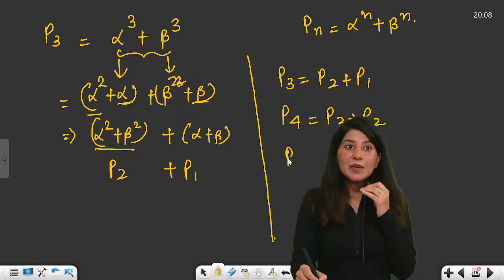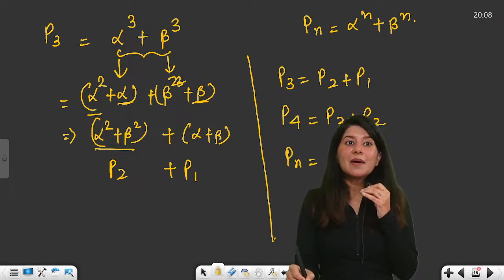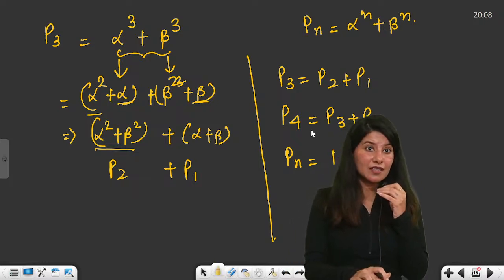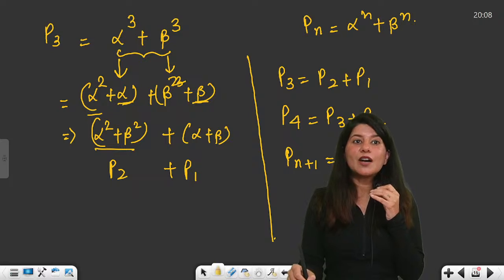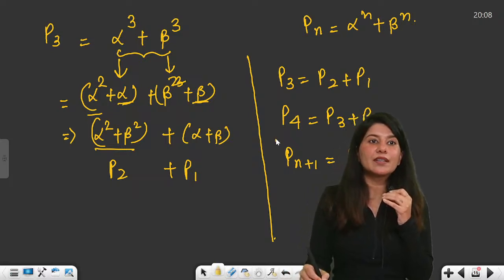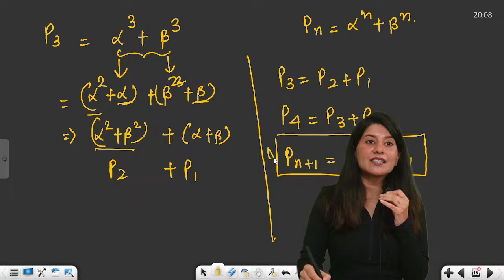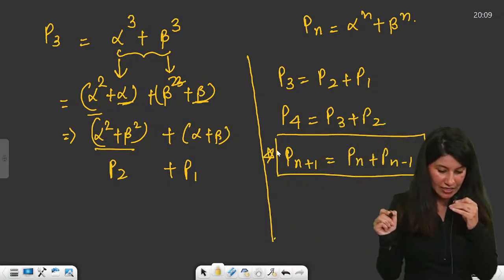So Pn plus 1 can be written as Pn plus Pn minus 1. That's what I can understand, that this relation I can establish.